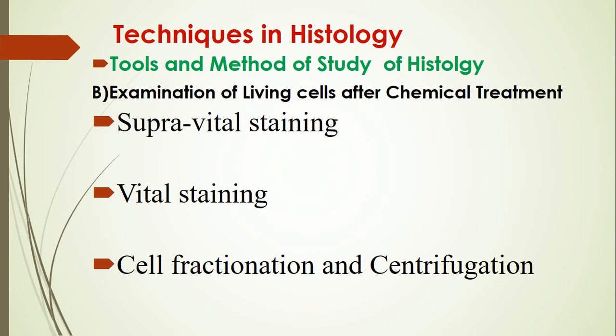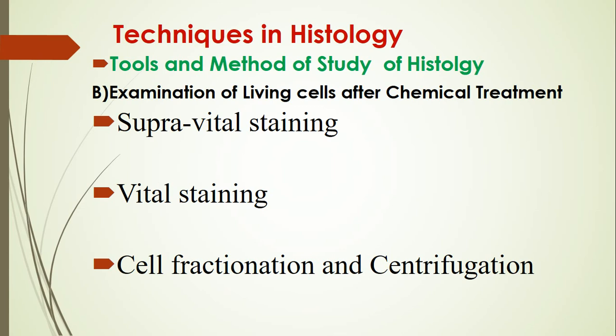Then second, vital staining. In this method also the stain or dye used does not kill the cells. The dye can be administered by injection or through the food material. After some time, cells or tissues are removed from the animal body and then examined under the microscope.